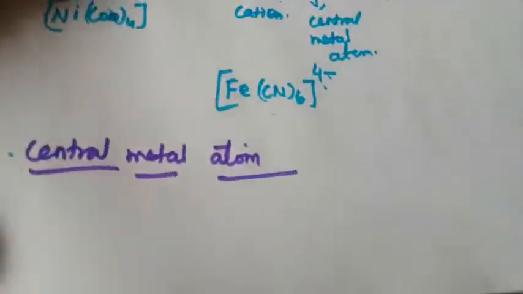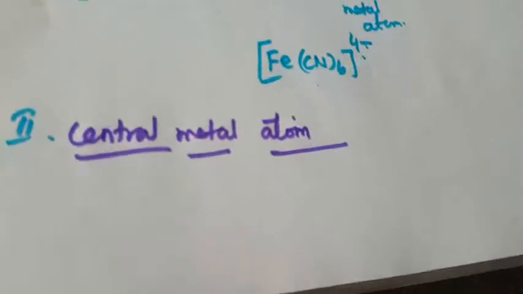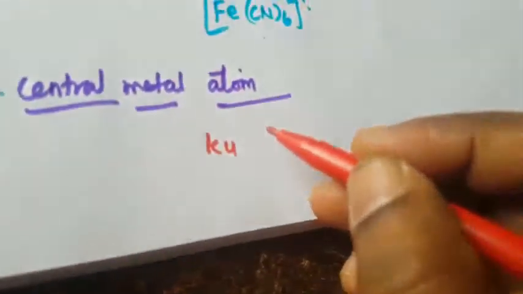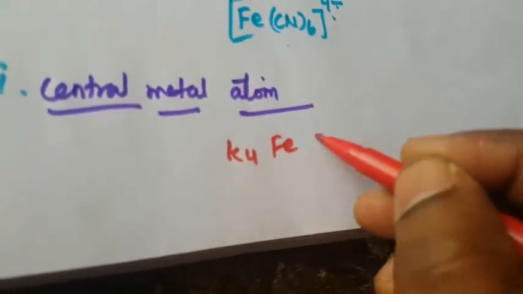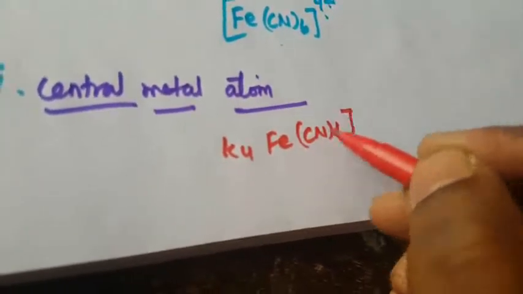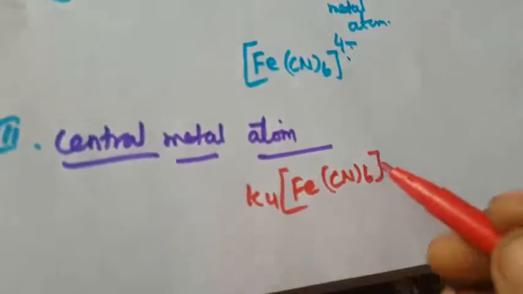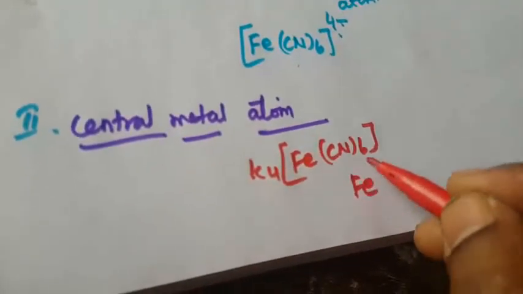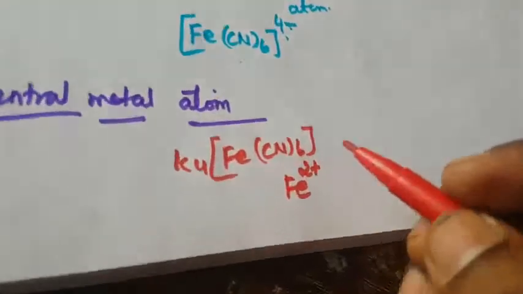So here that is the coordination entity. How do we write the central metal atom? Again the same example, K4[Fe(CN)6]. How do we write it? Fe2+.